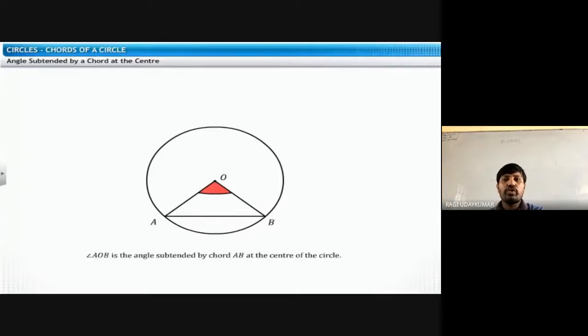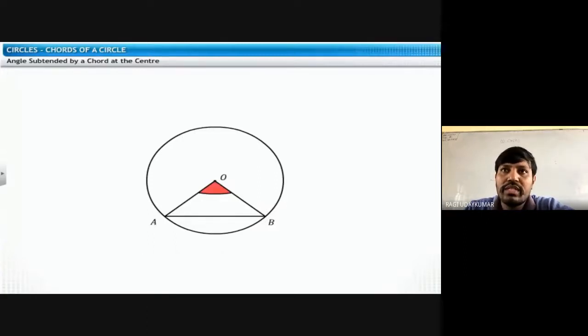समझ में आया? उसको कैसे बोलते हैं वो एंगल को, AOB को? Any one of you please repeat. Angle AOB is the angle subtended by a chord AB at the center of the circle. We call it in that way. Okay.